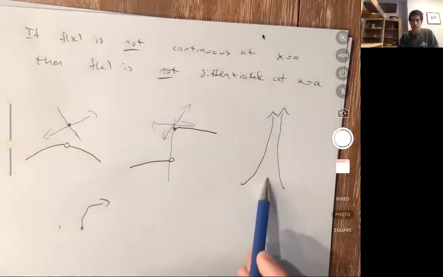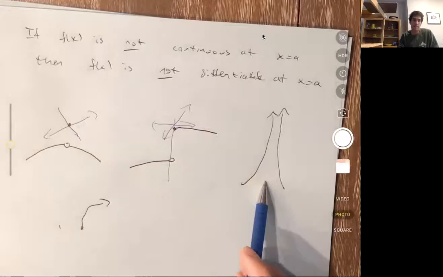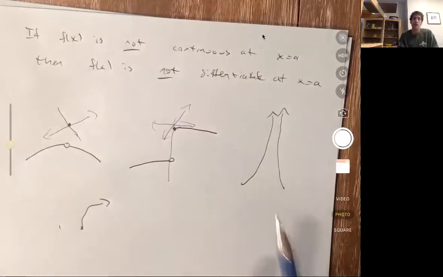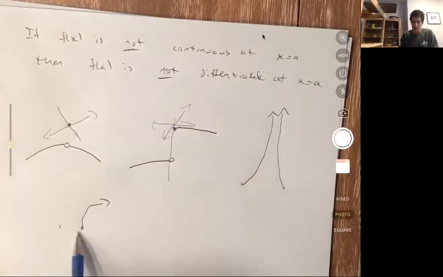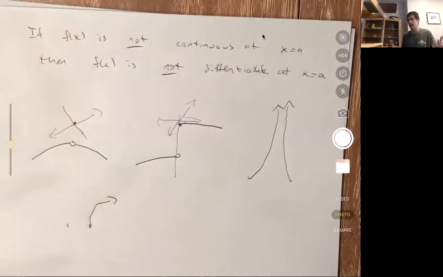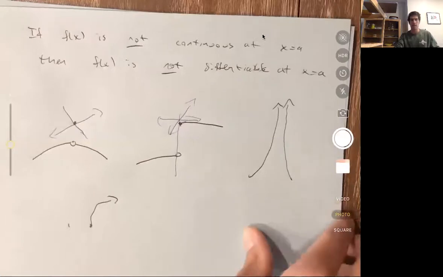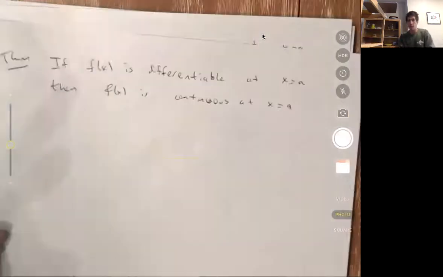At this point, if there's a vertical asymptote, maybe you could think of the tangent line as vertical. And in that case, a vertical line doesn't have a well-defined slope. And then same thing here: if the function's not even defined, then I definitely can't draw a tangent line to it. And if I can't draw a tangent line to this function, then this means the derivative is not well defined. So this is the intuition. Let me prove this for you.